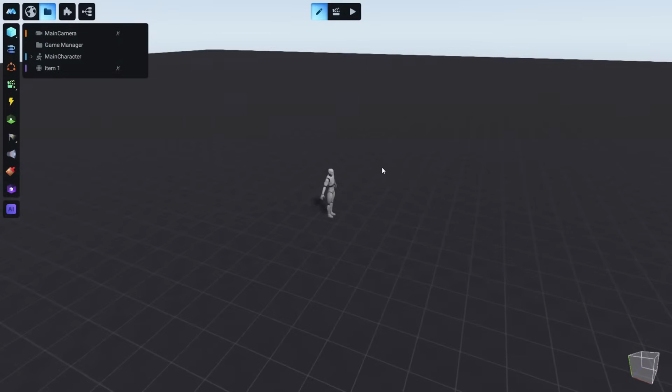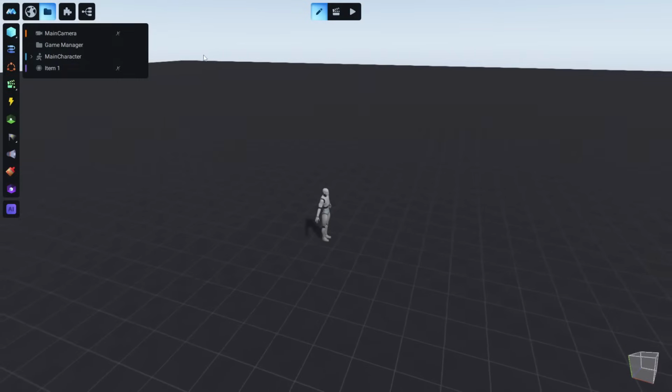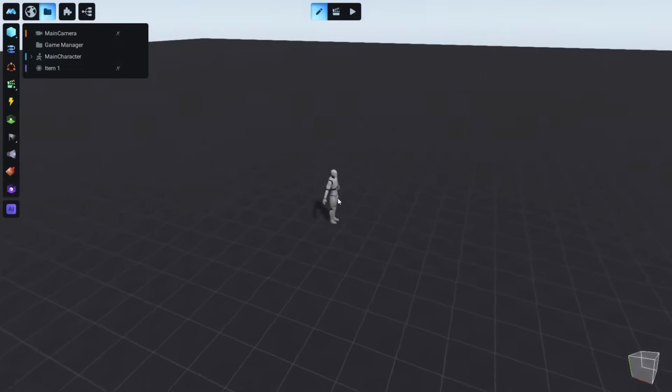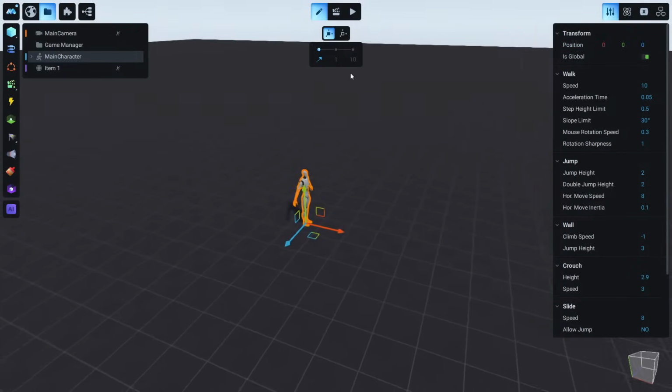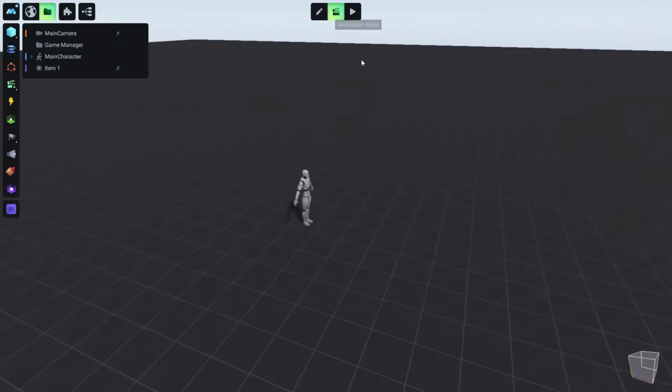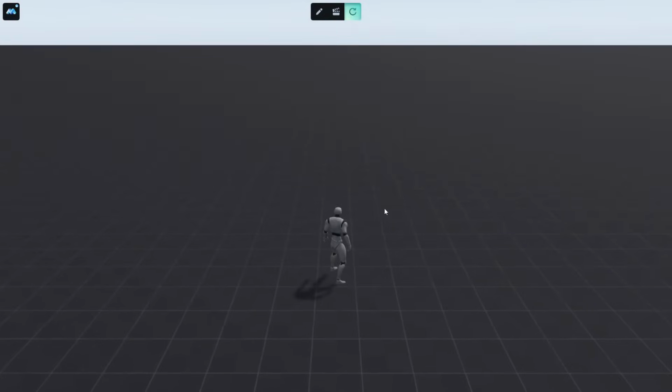Okay. So what we can see when we open Manu for the first time. This is the interface you can see, and Manu is divided in three different modes. The first mode is the edit mode, and in edit mode we can grab anything, move everything around. We can build our level. And animation mode is the mode where we actually build our logic, and in Manu the logic is made through animations mostly. And the third mode is the game mode, and in game mode we can just test our game and play.